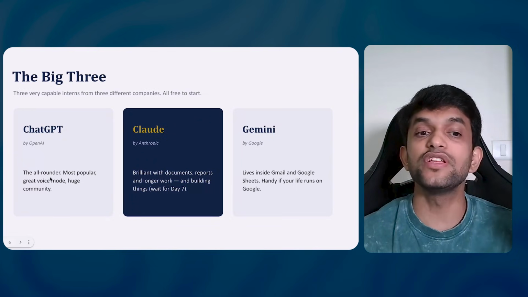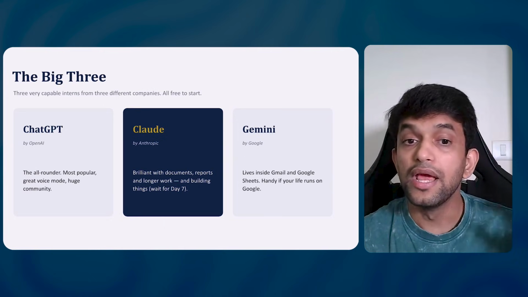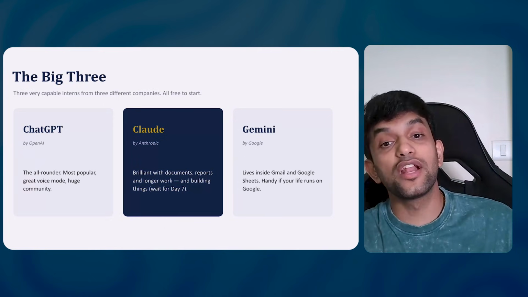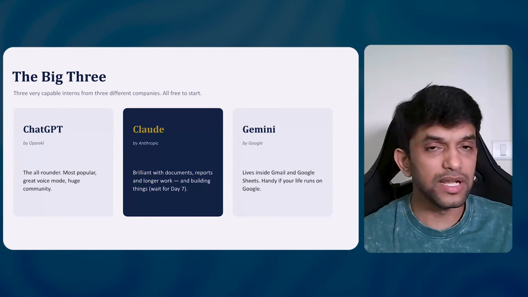As I told you, people are using ChatGPT. It is most popular. It has voice mode. It has a huge community. But Claude is brilliant with documents, reports, longer work and building things. We will be building things with Claude.